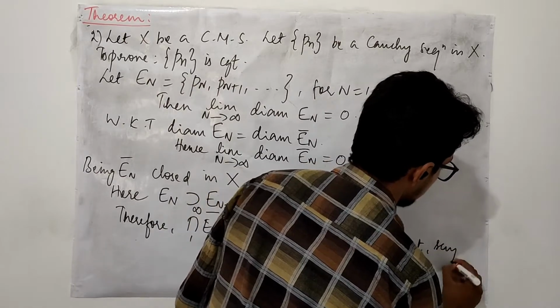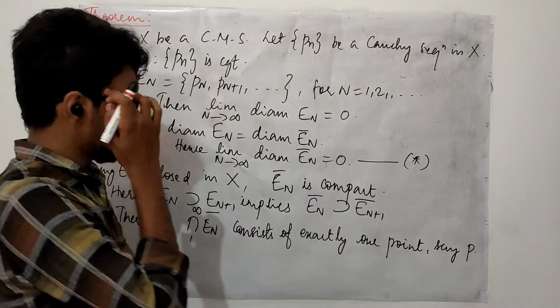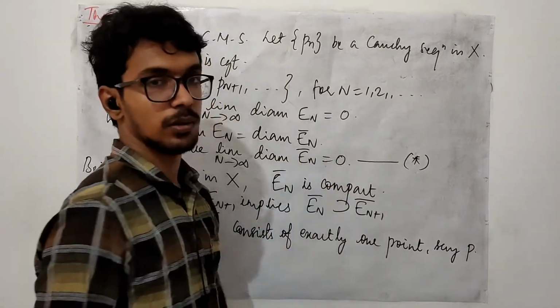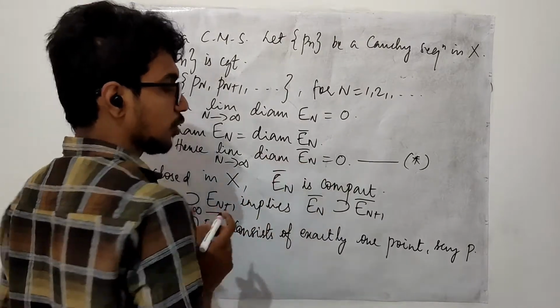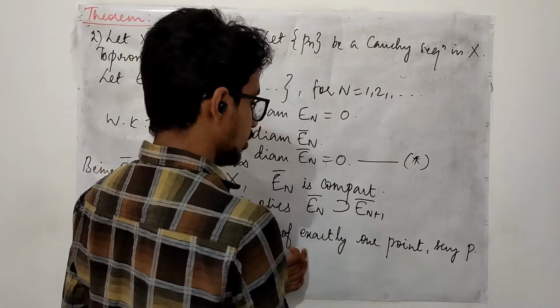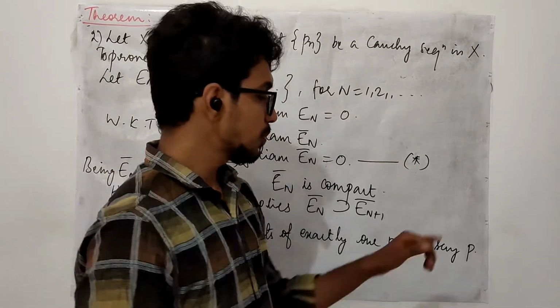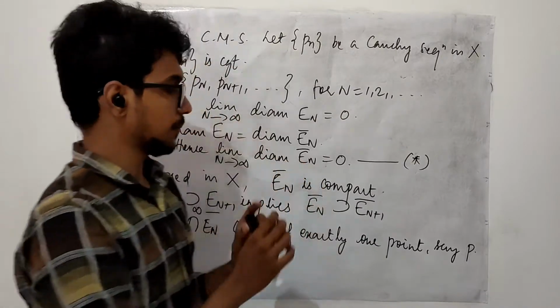Let us say that point is P. Now we are going to make use of this. As n approaches infinity, your diameter is going to be 0 and this intersection consists of only one point P, which means this P is present in all the sets En closure.